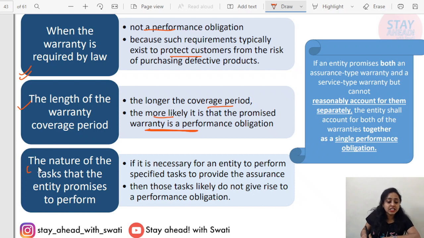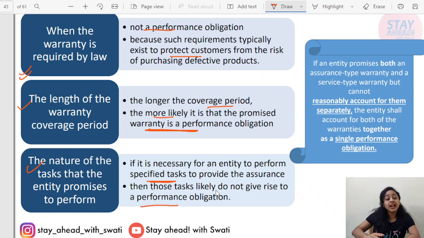Next, the nature of the task that the entity promises to perform. If it is necessary for an entity to perform specified tasks to provide the assurance, then those tasks likely do not give rise to a performance obligation. If there is a specified task already laid down, then this does not amount to a performance obligation.